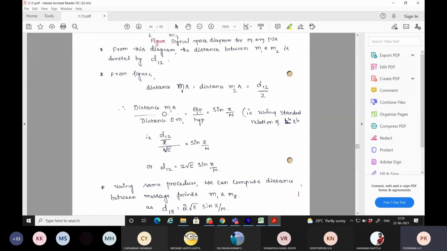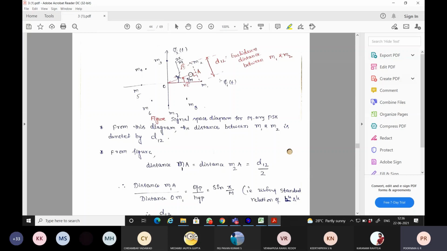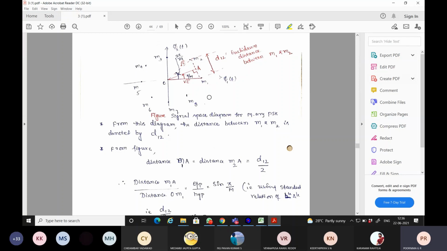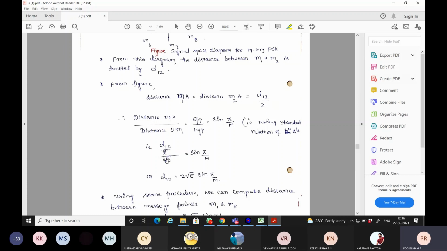The distance M1A by the distance OM1: we have to find the angle between OM1 and OA. What is this equal to? This, sorry, M1A, is opposite to the hypotenuse OM1. This is equal to the sine function, sine of pi by M. So now the opposite is D12 by 2.